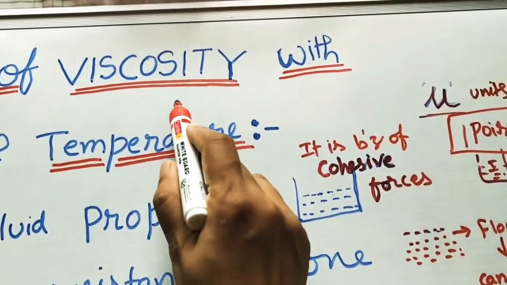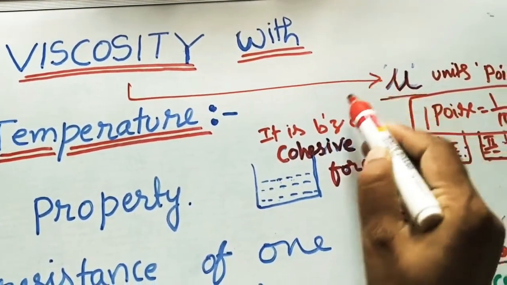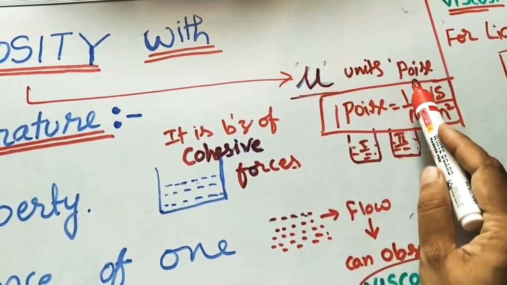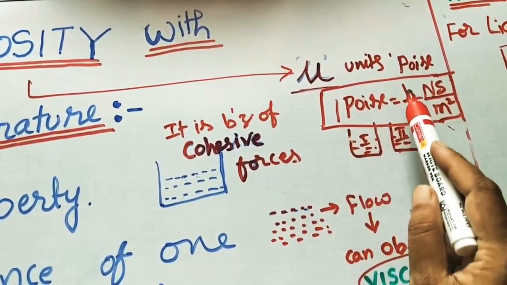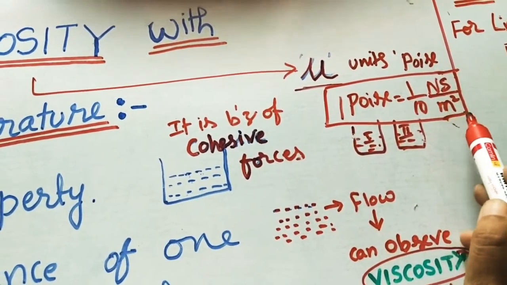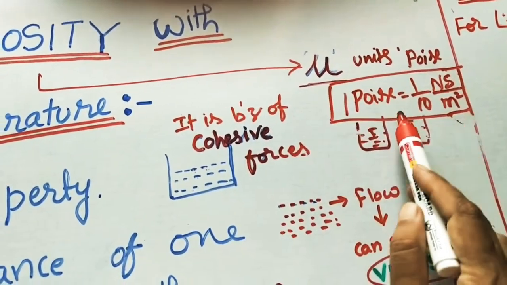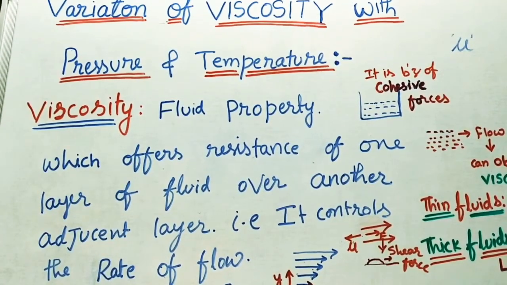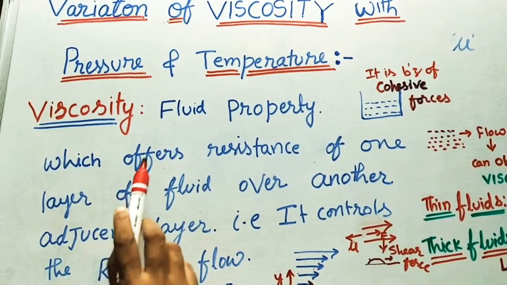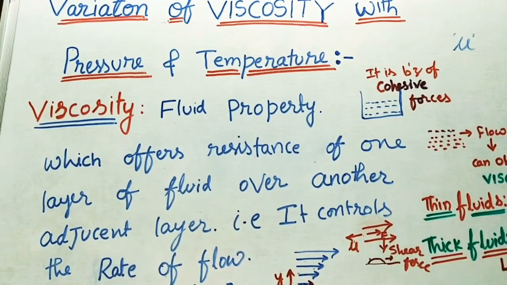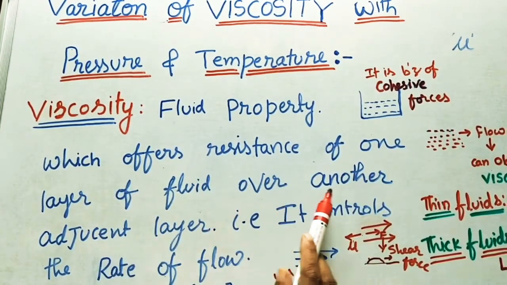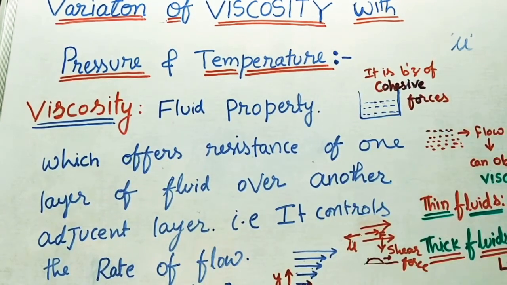For viscosity we are using the symbol mu. It is also called dynamic viscosity, and the unit is poise. So 1 poise is equal to 1 by 10 Newton second per meter square. Please remember this for dynamic viscosity. If you take the definition of viscosity, we can write it is a fluid property which offers resistance of one layer of fluid over another adjacent layer of the fluid.